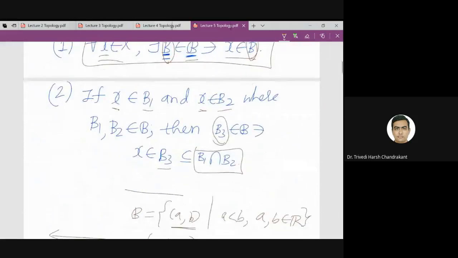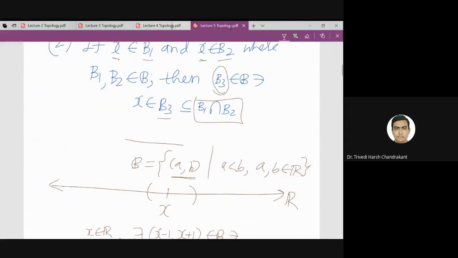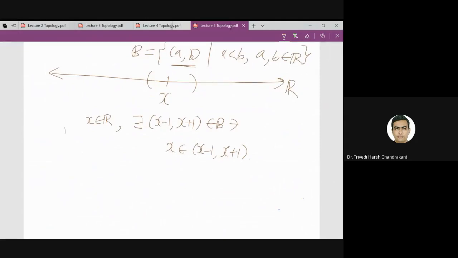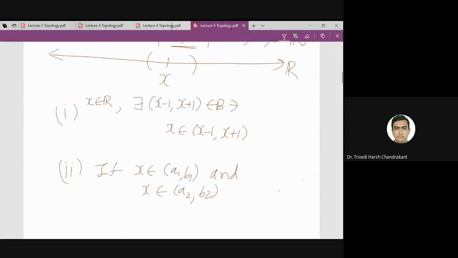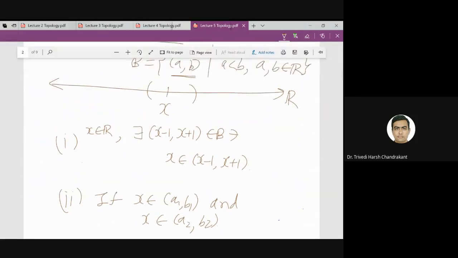And what is the second property? If X belongs to two intervals, if X belongs to A1, B1 and X belongs to A2, B2. So let me call this interval A1, B1, and X also belongs to another interval A2, B2.